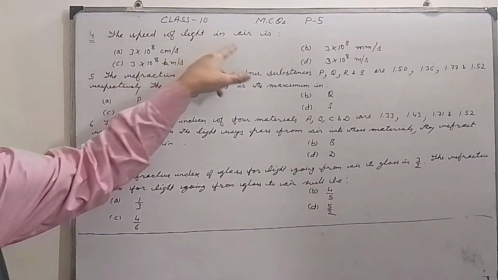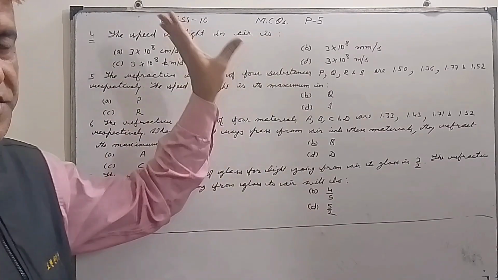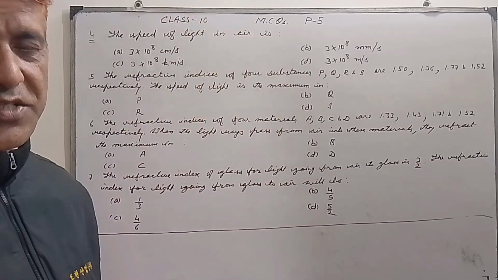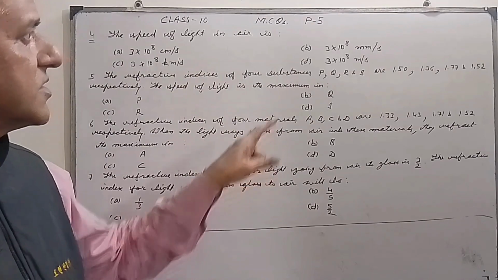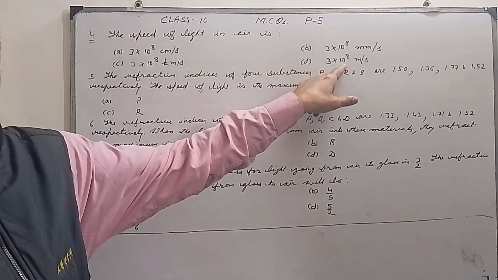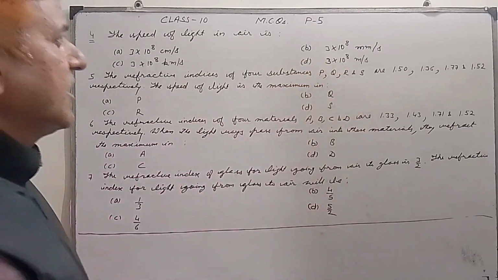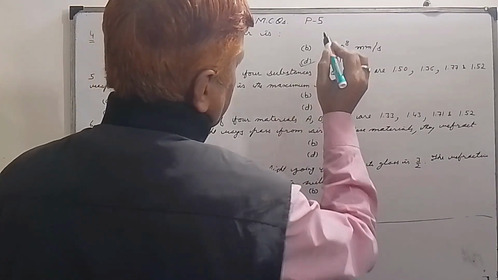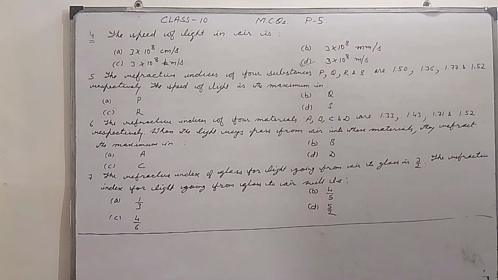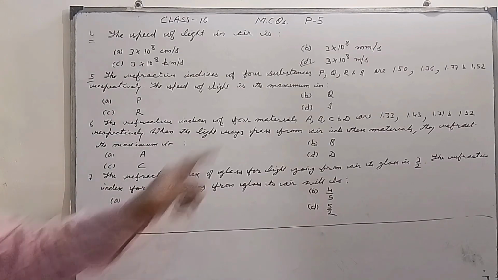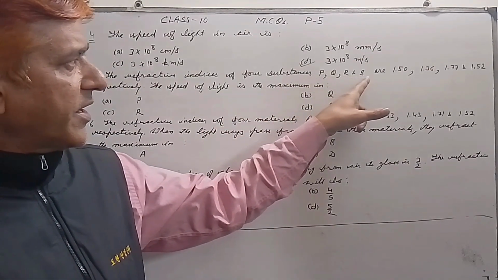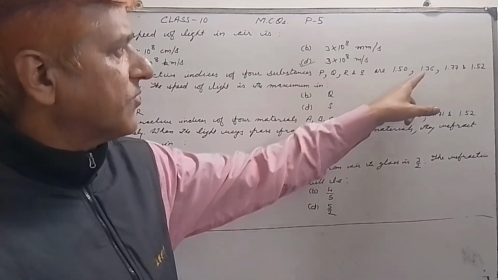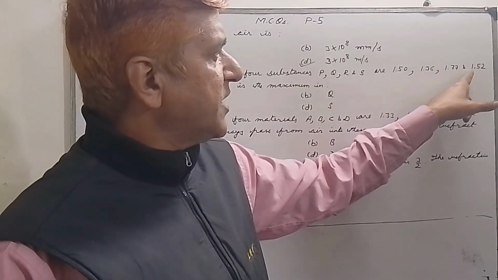The speed of light in air is, always remember, 3 into 10 raised to the power 8 meter per second. Please remember this. So D is our correct option. Question number 5. The refractive indices of four substances P, Q, R and S are 1.50, 1.36, 1.77 and 1.52 respectively.